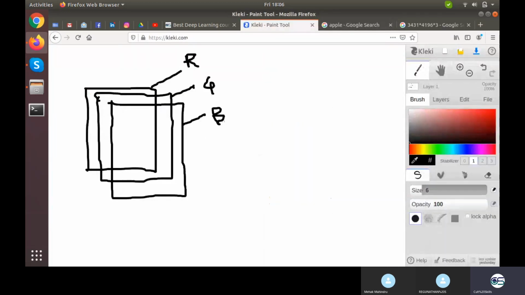Now the thing is, why do we need to use convolution neural network? What is so wrong if we just design a simple dense connected neural network, something like this?